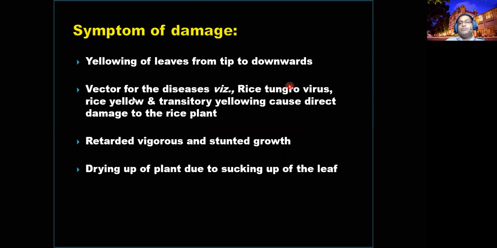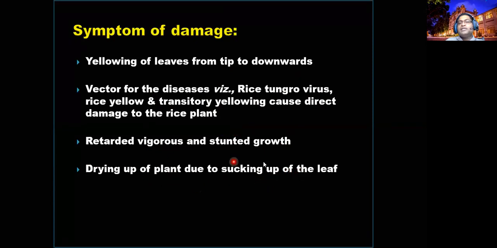These are the symptoms. This is due to the viral attacks, right? Yellowing of leaves from the tip downwards, and the vector of the disease for Tungro virus, yellow spot fever, different viruses. Retarded, vigorous, and stunted growth. Sometimes your paddy field looks like a grass field, will not grow much, and is stunted. So drying up of the plant due to sucking of the sap.